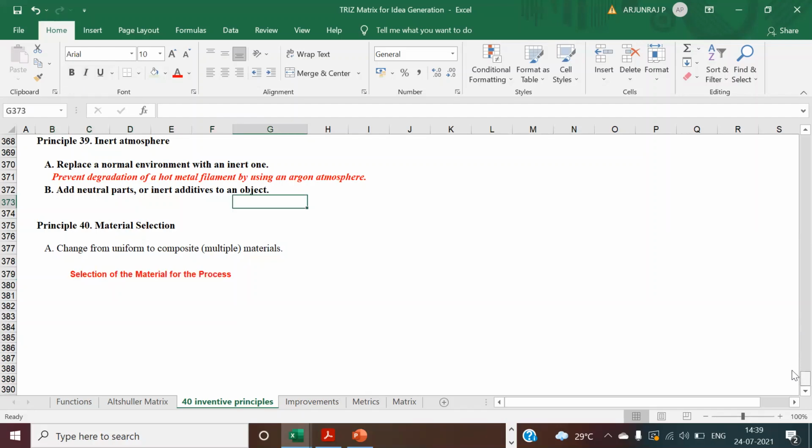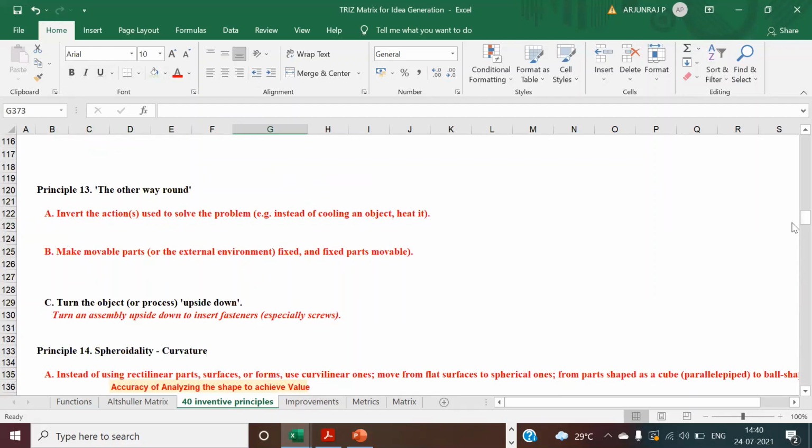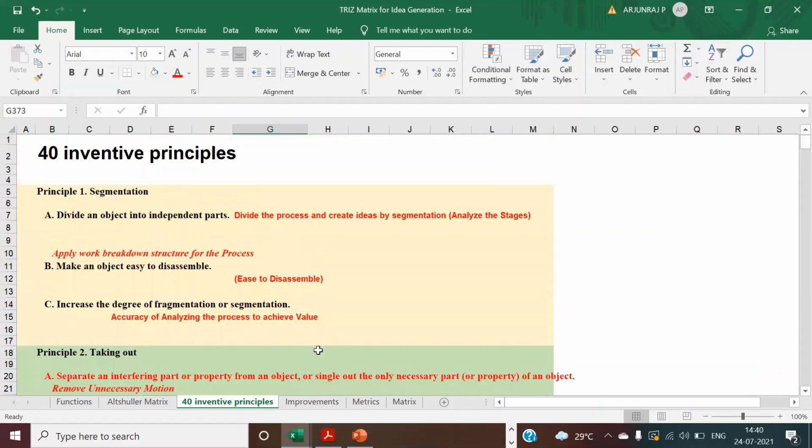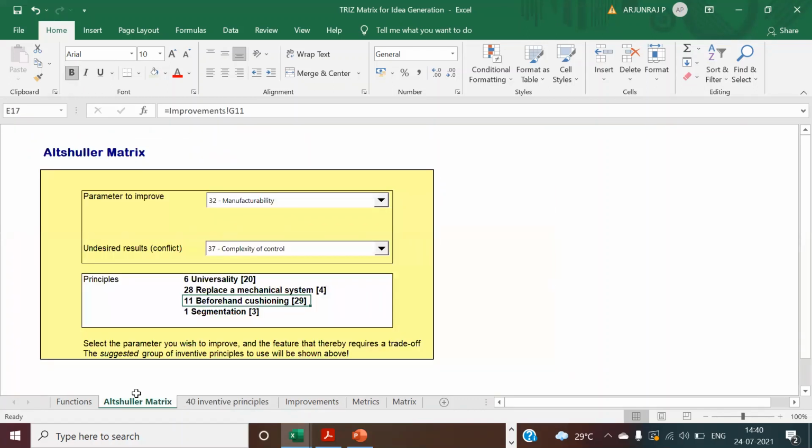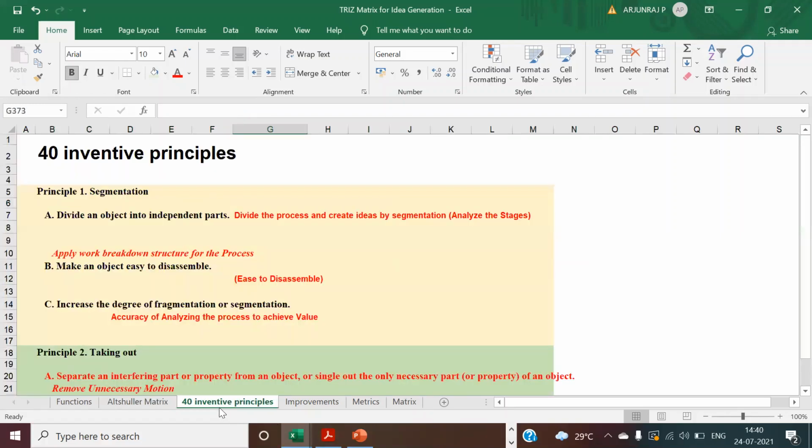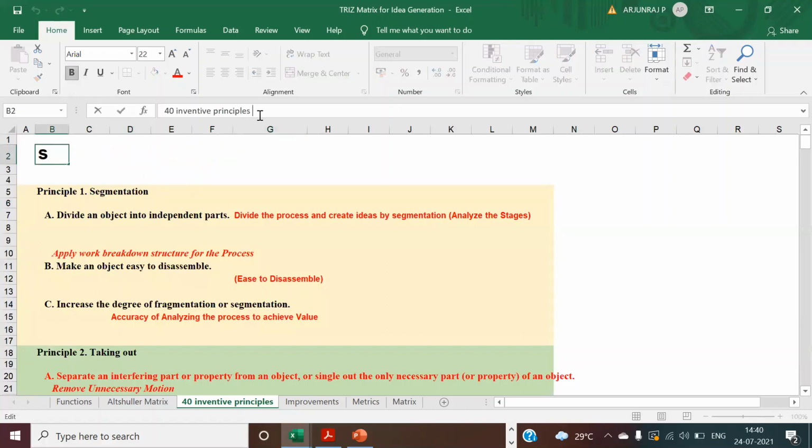So these are the 40 principles that you can use for your process to achieve the value of your process. You can optimize the process, improve the productivity, reduce the cycle time, and look for a defect-free process. You can increase the productivity, and you can increase the overall equipment effectiveness as well. So these are the 40 inventive principles that you can use for the process.